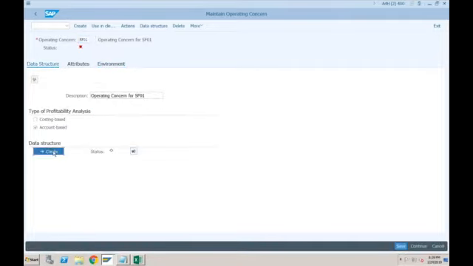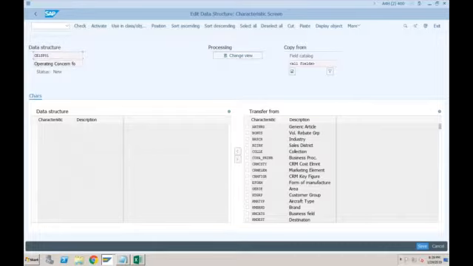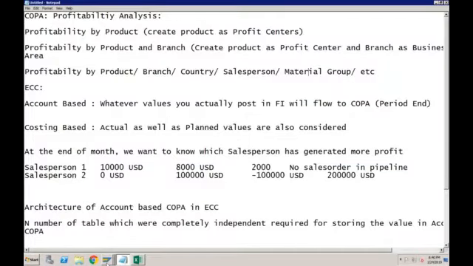This is the place where you tell the system which characteristics you want to use. These are the standard characteristics SAP provides, and you need to decide what dimensions you are going to use. In our scenario, we want a product, a branch, a country, a salesperson, and a material group. Whatever we are able to find, we will assign here.